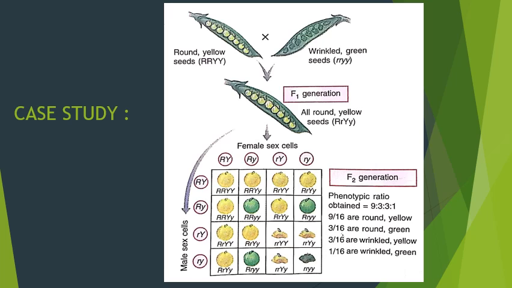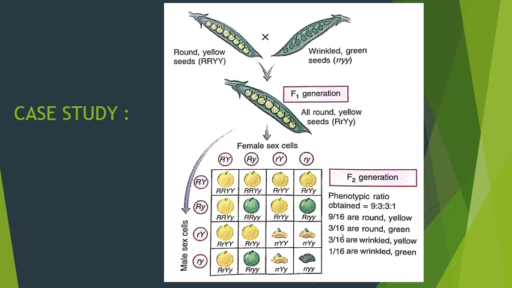Then let's count round and green. Round and green, in the second row you have capital R, capital R. Now you must remember capital R is a dominant character, so you'll have round, and you have small y, because it's small, it is recessive, which is green. So let's count all green seeds.